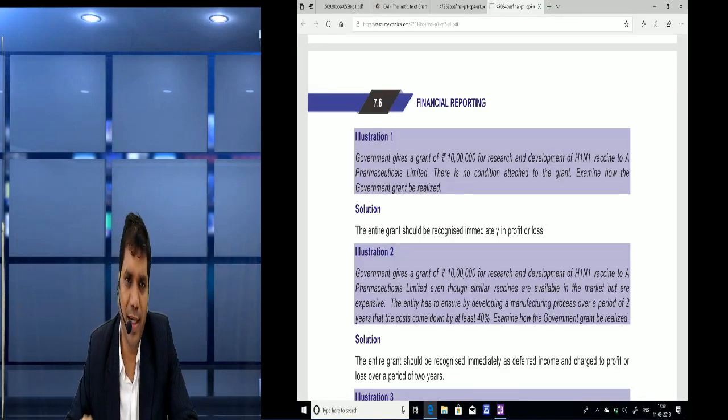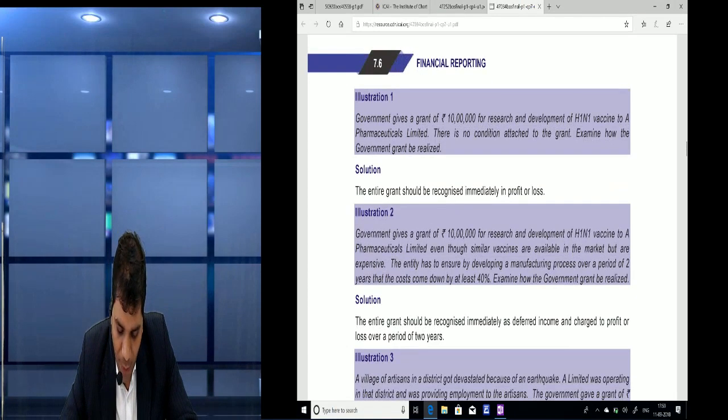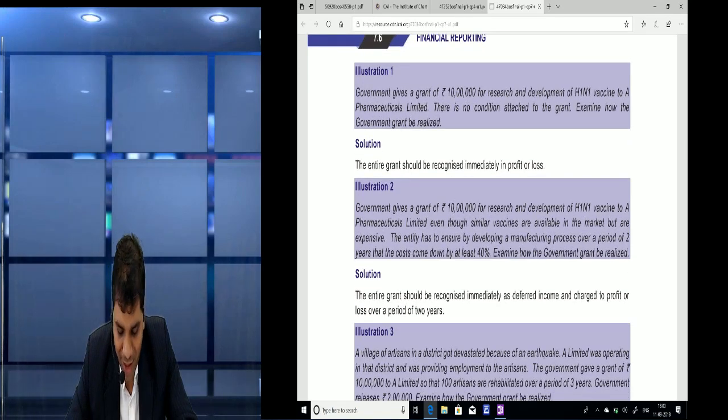For this answer we will directly take it, but you have to write. Government gives a grant of 10 lakh for research and development of H1N2 vaccine to a pharmaceutical limited, even though similar vaccines are available in the market but are expensive. The entity has to ensure by developing a manufacturing process over a period of 2 years that the cost comes down by at least 40%. Examine how the government grant is realized.